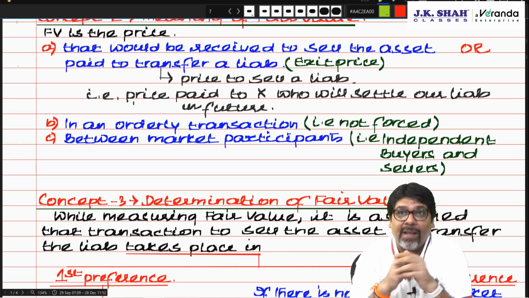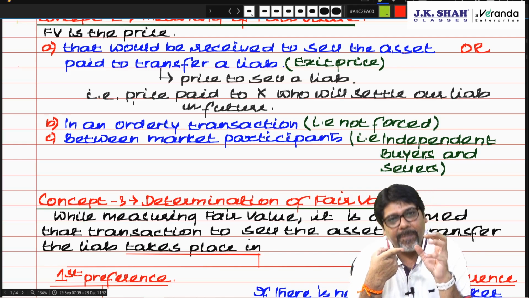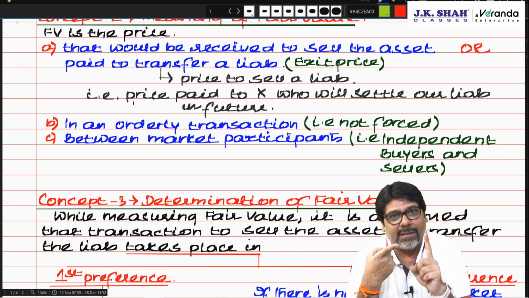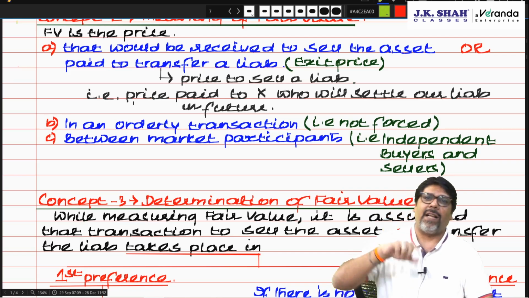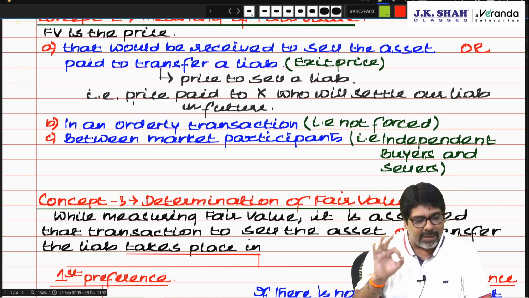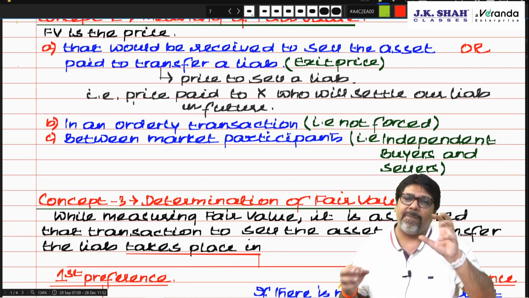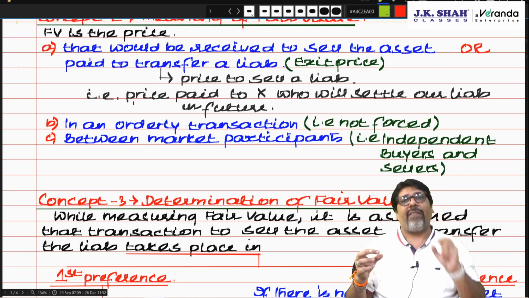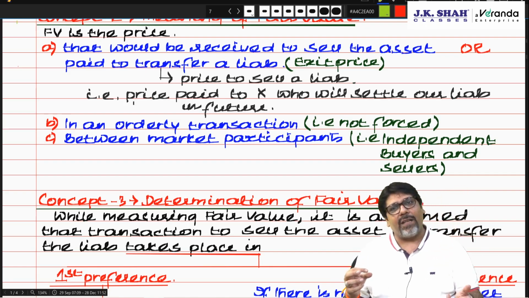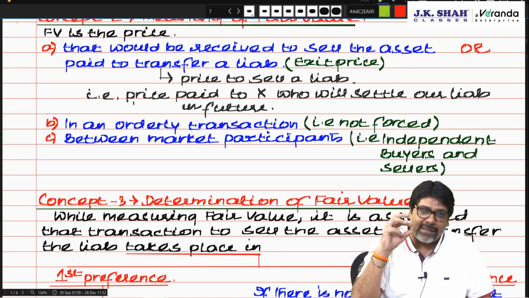Am I clear? So what is the most advantageous market? Most advantageous market is the market where the net amount received on sale of an asset is maximum, or the net amount paid to transfer the liability is minimum. So in case of the most advantageous market, they are talking about not the fair value, they are talking about the net amount paid or received. But in case of the principal market, they are talking about fair value. What is fair value? Price minus transportation cost. And what is the amount paid or received? That is fair value minus transaction cost.